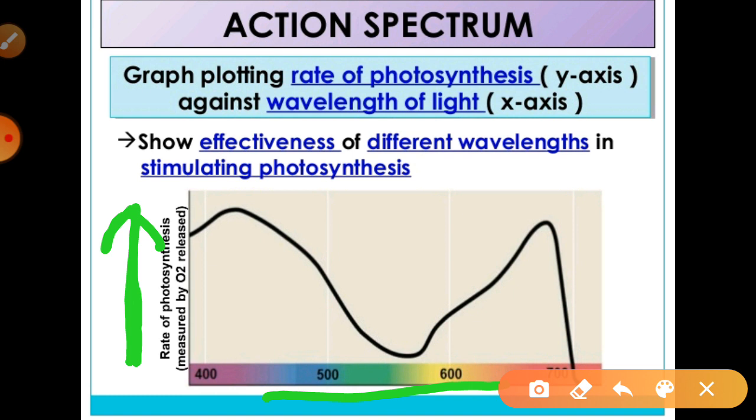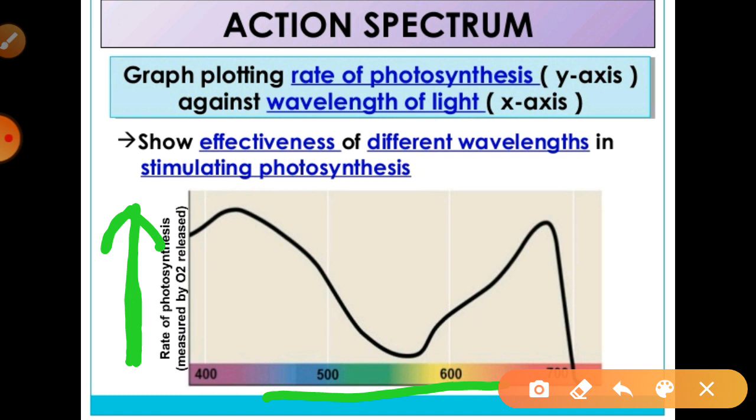So this shows us in such a way the relativity between the rate of photosynthesis and the light. We can say the relative rates of photosynthesis at different wavelengths of the light.